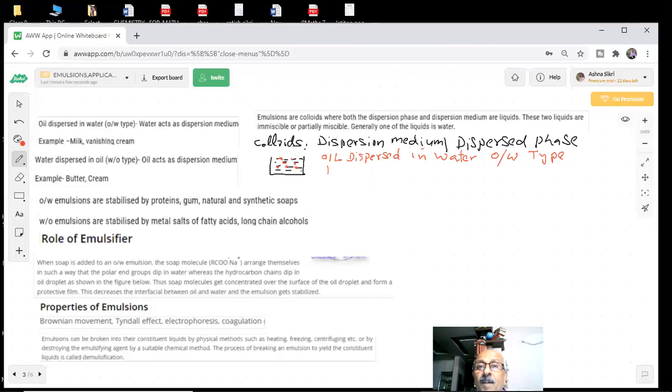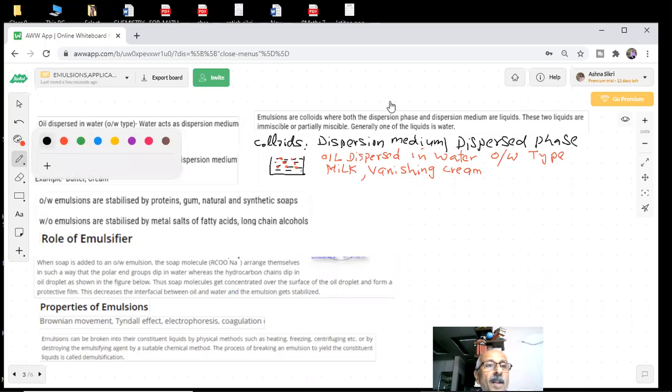You have milk and vanishing cream. Vanishing cream and milk are examples of oil in water emulsions. That means water is the dispersion medium, present in larger amount, and you have oil drops. So this is the first type of emulsion.